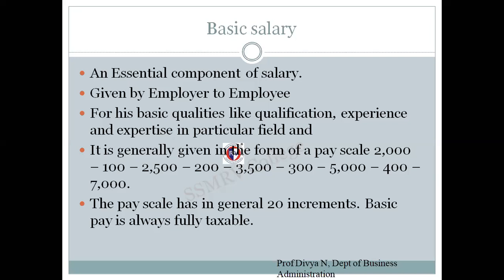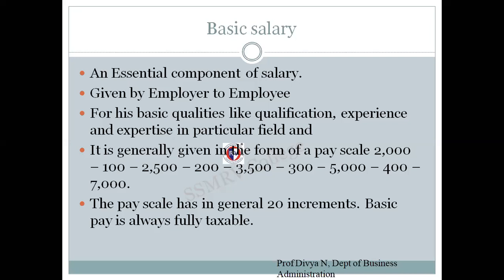Once he reaches the salary of 2500, the next increment will be 200 rupees. So starting with this base scale of 2000 rupees, the periodical increment will be 100 until the salary totals 2500. Once the salary totals 2500, the increment will be 200 for the next increments period. The same way, with 200 as increment, if the salary reaches 3500, the next increment will be 300, and the rest continues the same. This is pay scale. Pay scale is a scale which gives information about the increment of the employees.